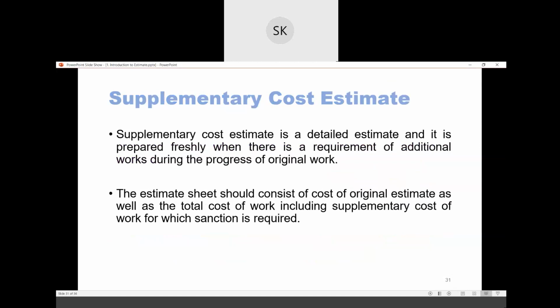Another one is supplementary cost estimate. It is also a detailed estimate, and it is prepared freshly when there is a requirement of additional works during the progress of the original work.